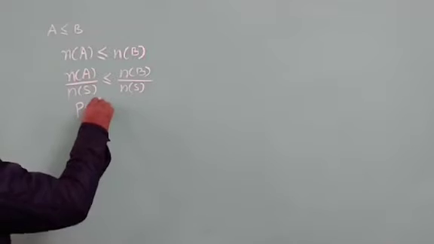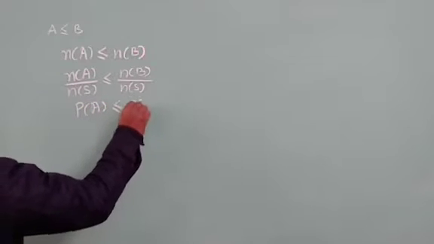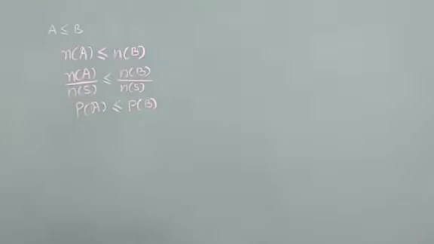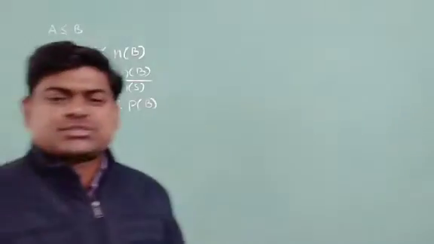That is, no doubt, probability of A is less than or equal to probability of B. We learned these things already in the previous class.